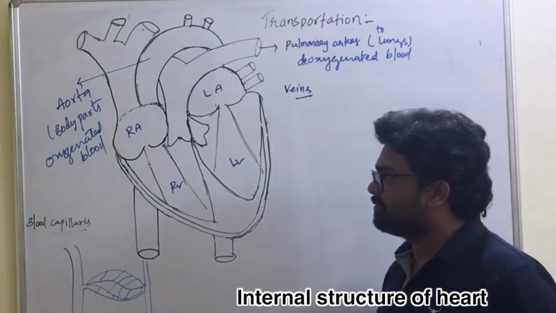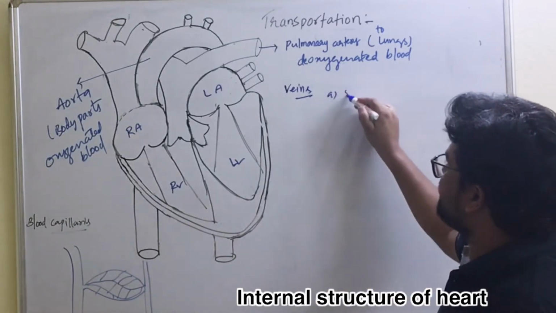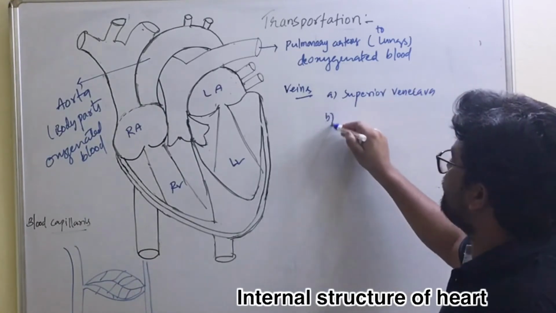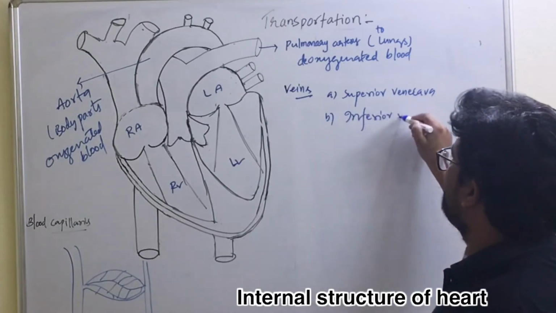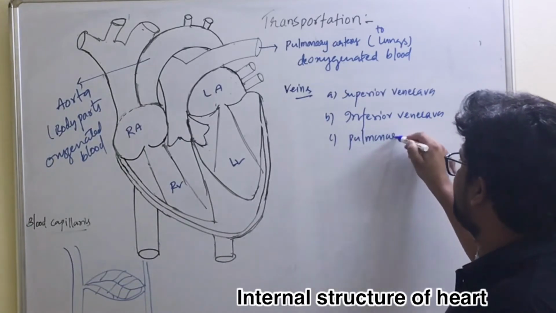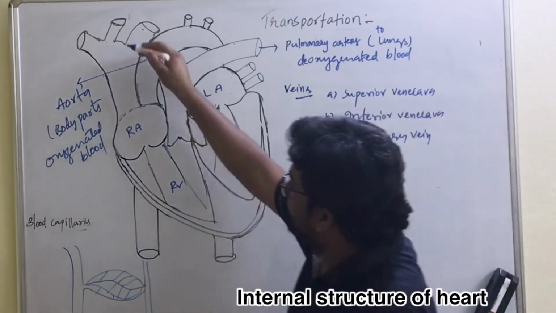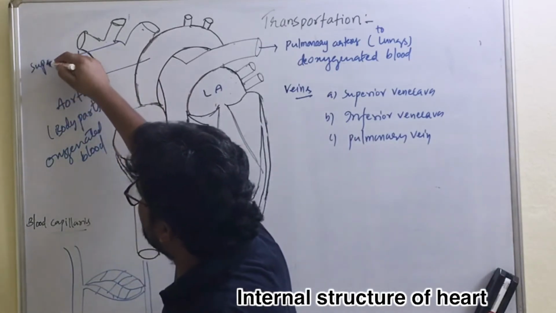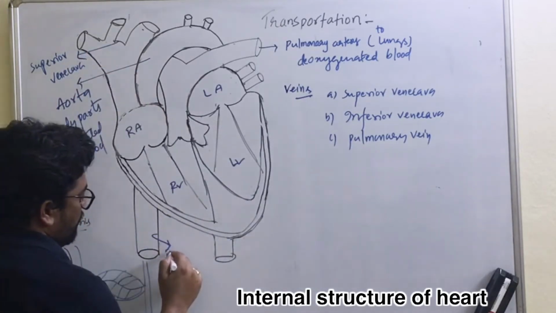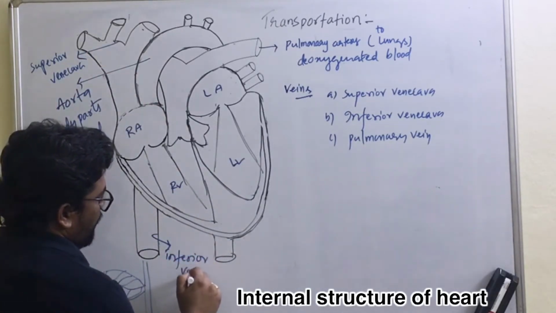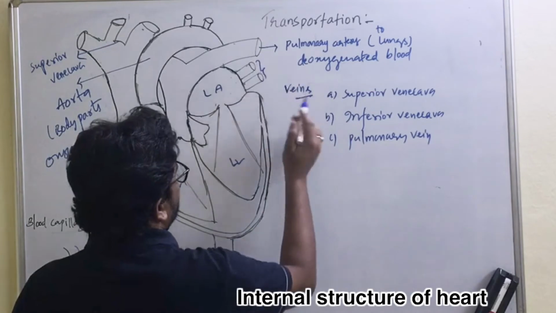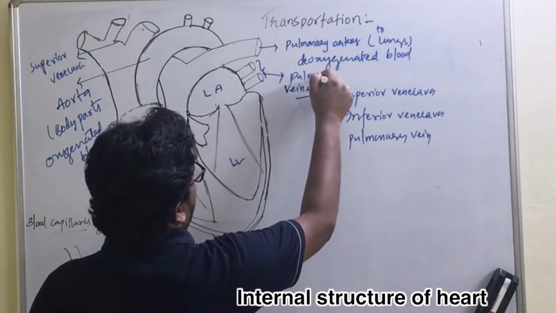So we have three types of veins. One is the superior vena cava, and the inferior vena cava, and the pulmonary vein. So this one is called the superior vena cava, and this one is the inferior vena cava. And the third is the pulmonary vein. This one we call the pulmonary vein.